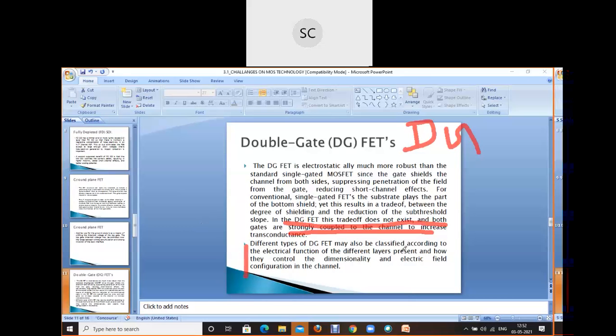Second, this point is important. It is classified according to the electrical function of the different layers present and how the control of dimensionality and the electric field configuration in the channel is going to be. Why do we go for DG MOSFET? One reason is also written above: basically it reduces the short channel effect. In conventional single gate FETs, the substrate plays the part of a bottom shield. Yet the result is a trade-off between the degree of shielding and the reduction of the subthreshold slope.